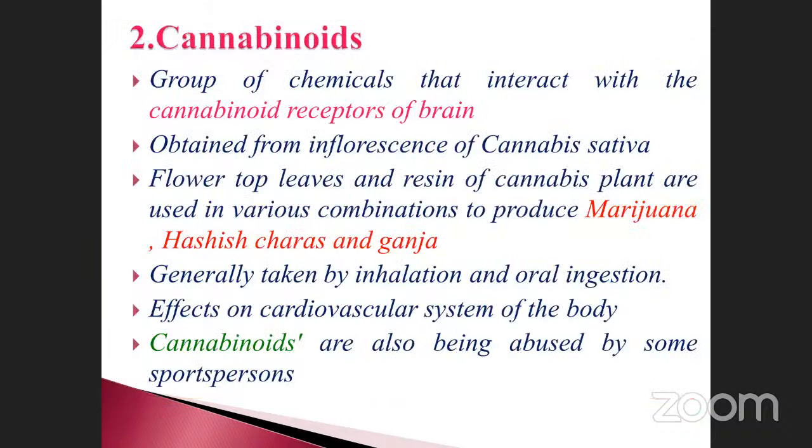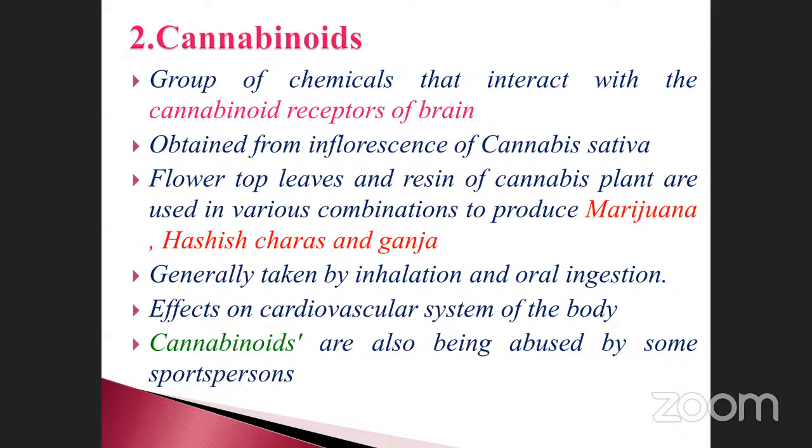Okay, see that. The second one is called cannabinoids. Cannabinoid is also another type of chemical component, a group of chemicals that interact with the cannabinoid receptor of the brain. Each one has a specific receptor. Every receptor is made up of protein molecules, so it can easily receive the chemical substances, and as it binds with the receptor, it can move from one place to another.